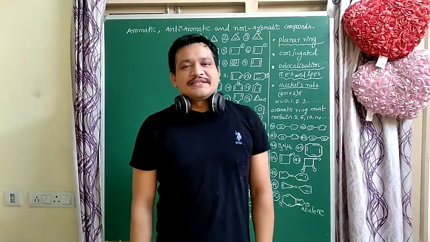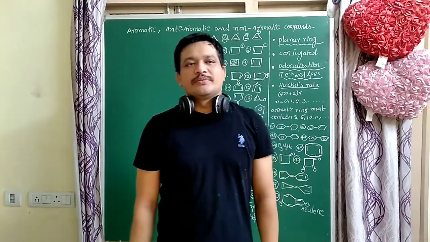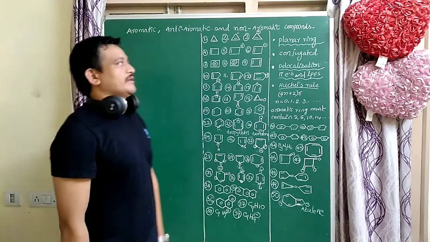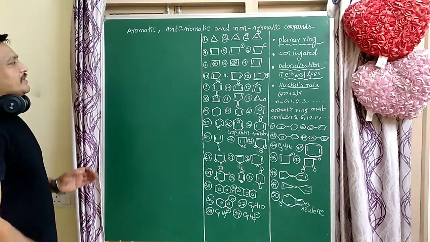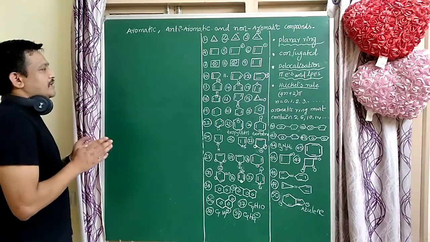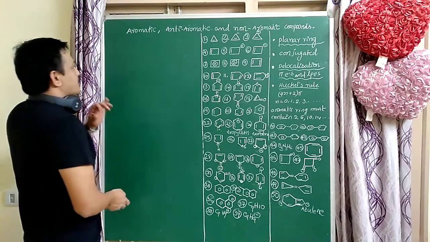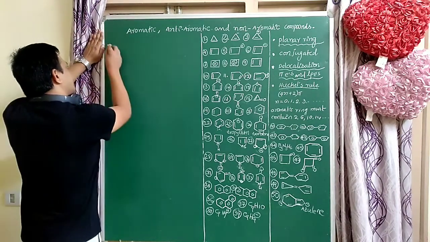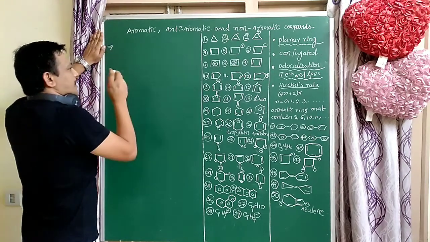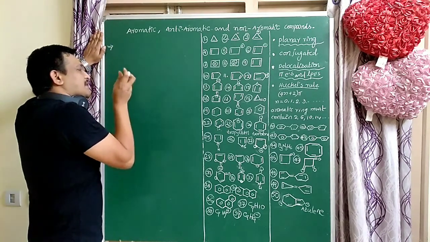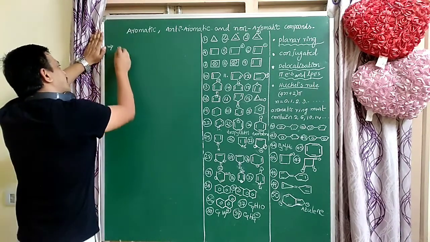Today we will discuss some important topics in organic chemistry. That is the very important topic, aromatic character. So how to identify whether the given compound is aromatic, non-aromatic or anti-aromatic? First identify whether it is a ring compound or not. Aromatic nature is present in ring compounds only, ring compounds that have conjugation.